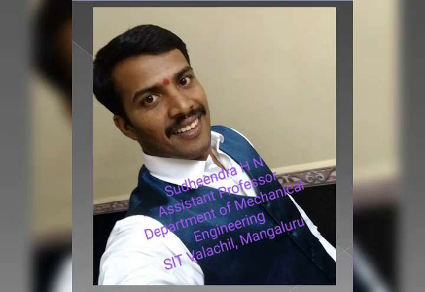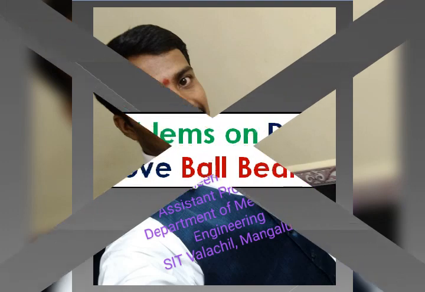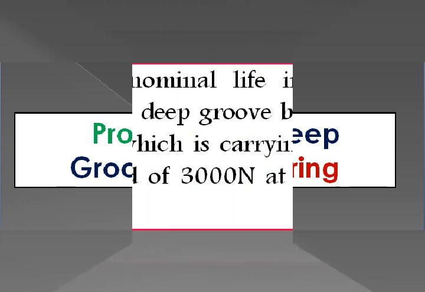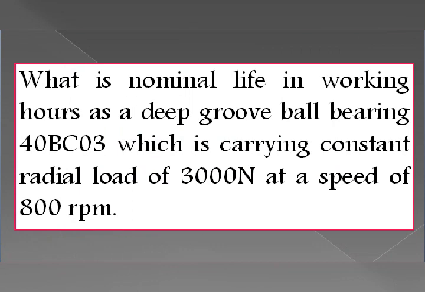Hi guys, now we are going to solve the problem on ball bearing. So now the question is like this. What is the nominal life in working hours of a deep groove ball bearing 40 BC03 which is carrying a constant radial load of 3000 Newton at a speed of 800 rpm.